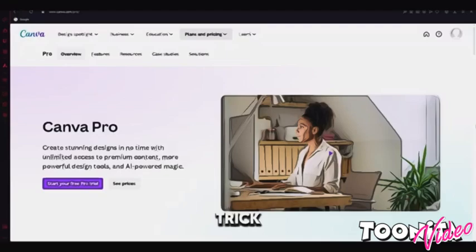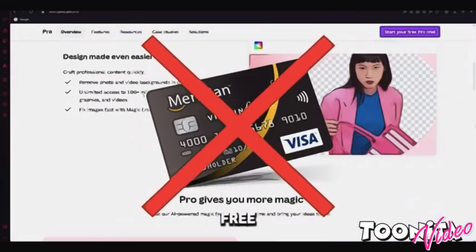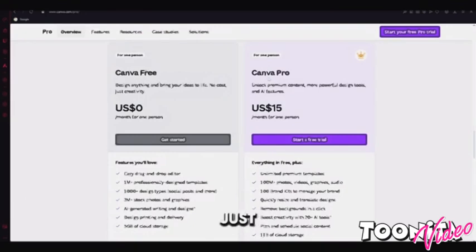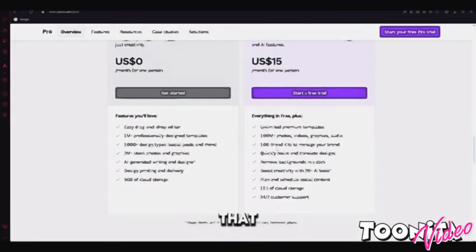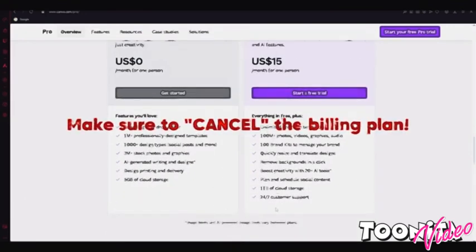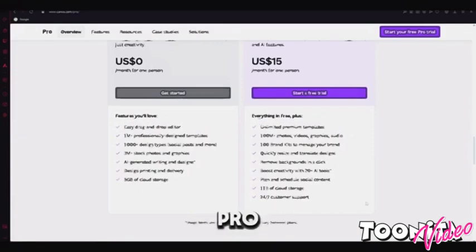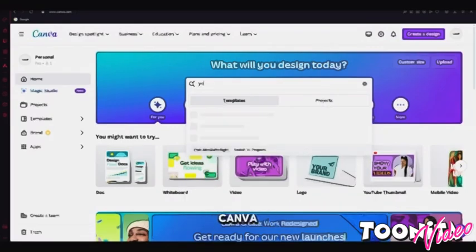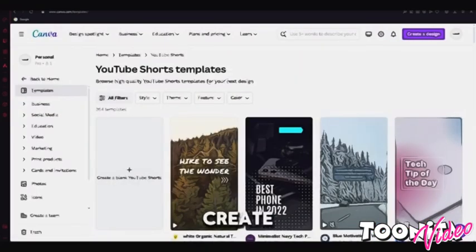Now I will tell you a trick that will help you do everything for free. Canva has a Pro free trial that lasts 30 days. Just get the free trial, and once you do that, make sure to cancel the billing plan. This way you can use Canva Pro for free so your videos look more professional. Once you have opened Canva, search for YouTube Shorts and click on it, and click Create a Blank.